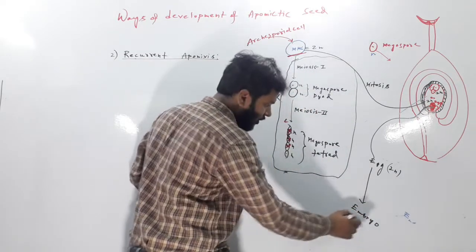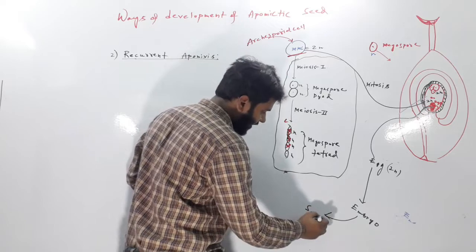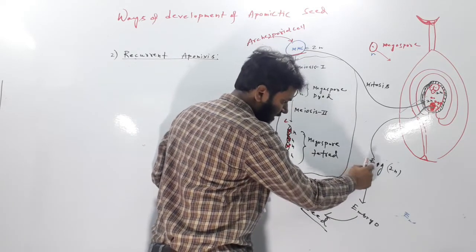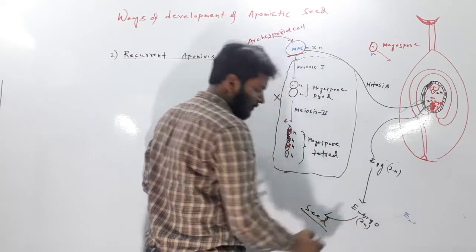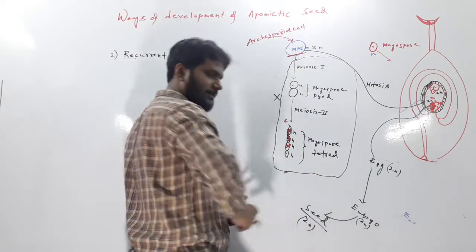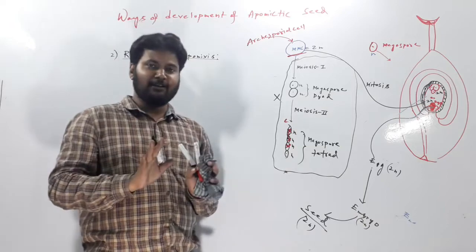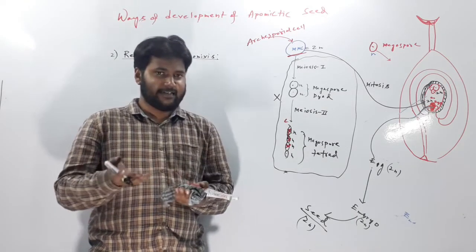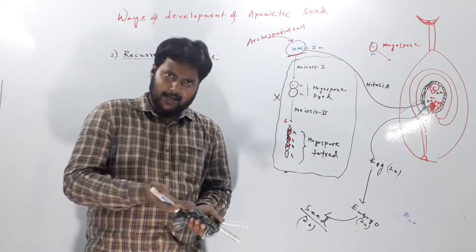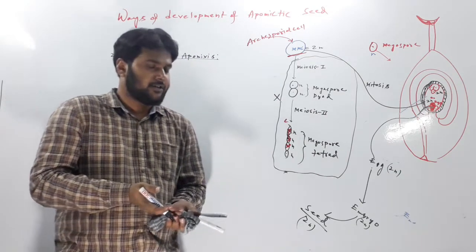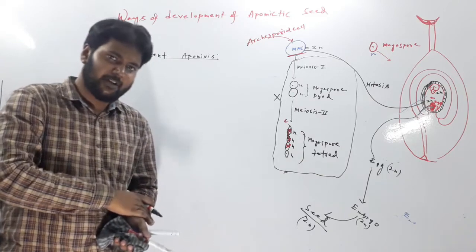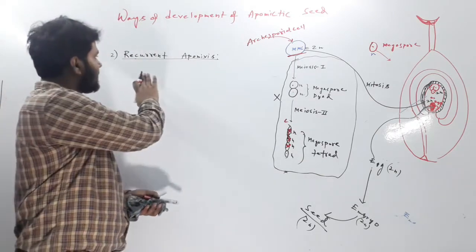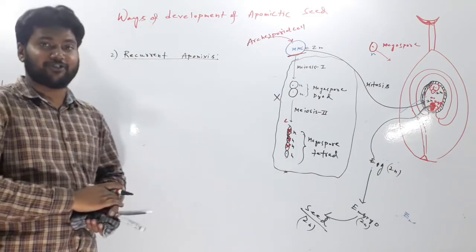It will form embryo. This embryo will later form seed. As the egg is 2N, the embryo will also be diploid. The seed will also be diploid, and the plant will not have any problem because the chromosomal content is adequate here. It is diploid. So this process will be repeated again in the next generation of the plant. That's why it is called recurrent apomixis.